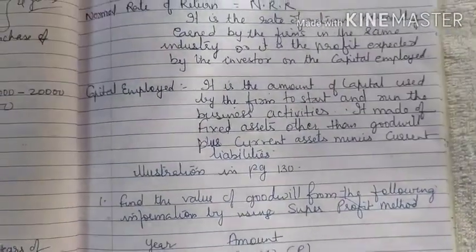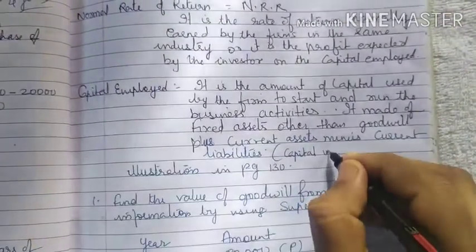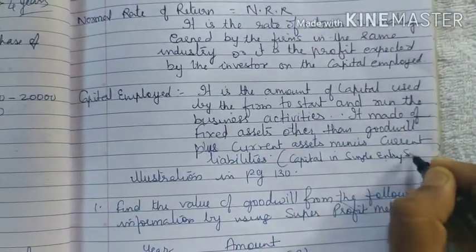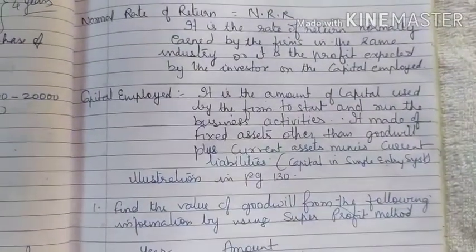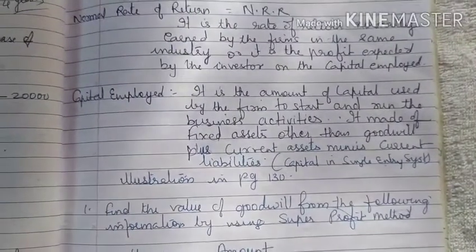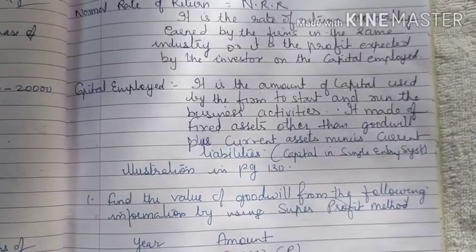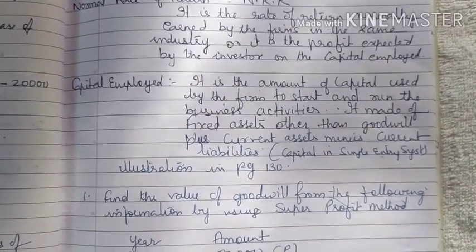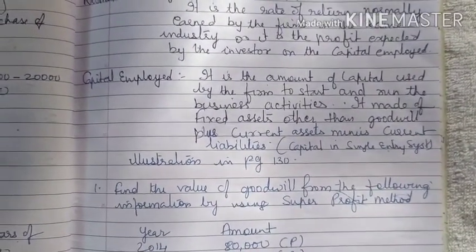As I told you, how you calculate capital in the single entry system, the same way. In the single entry system, how did we find it? From all the assets, we subtract the liabilities. Okay, we are subtracting the current liabilities from all the assets. You will be subtracting the current liabilities, and you will be getting capital employed.